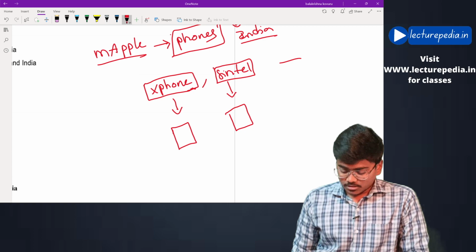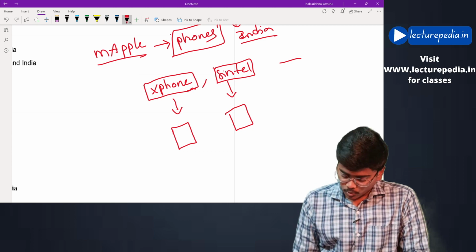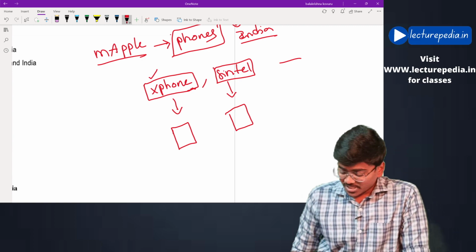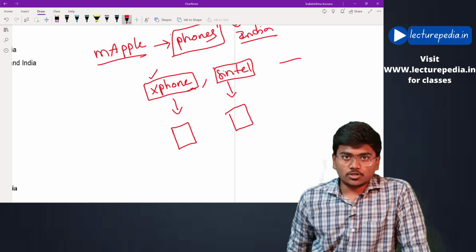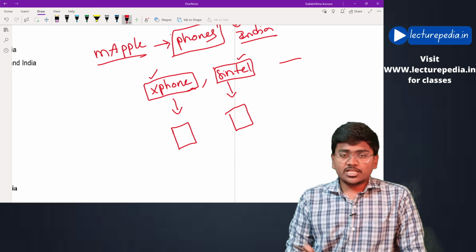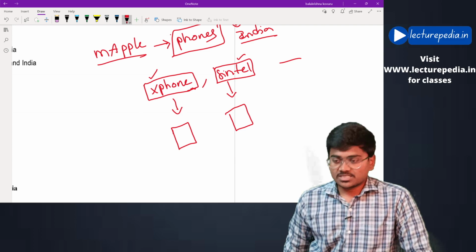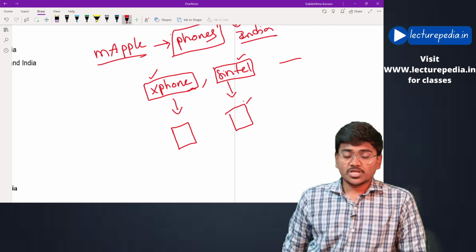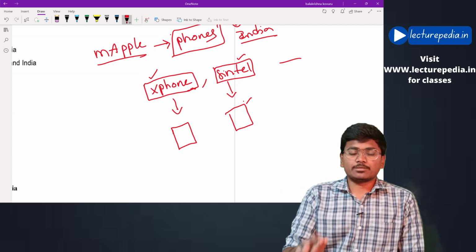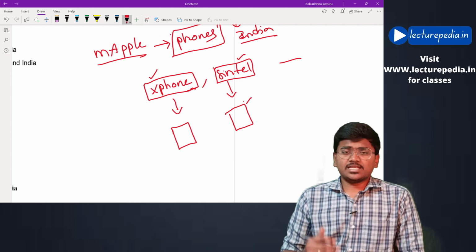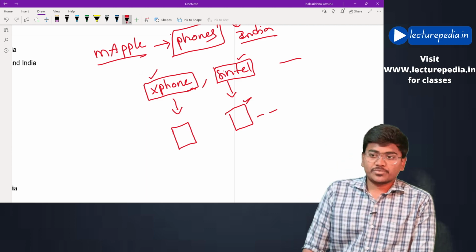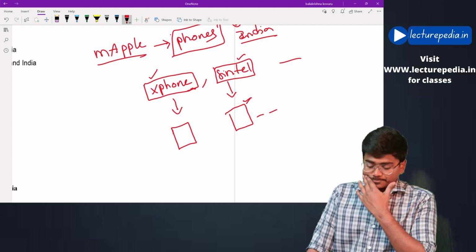Now, the mobile phone will be locked only for that particular SIM card. That is the situation. And also, by paying unlocking charges, let's say a customer purchased a mobile phone from Sintel. In that case, he can use only the SIM card of Sintel, since the iPhone is locked for such SIM. Now, if he wants to unlock the iPhone, he has to pay some unlocking fee. By paying the unlocking fee, he can unlock the iPhone and he can use other SIMs as well in the iPhone. This is the situation.